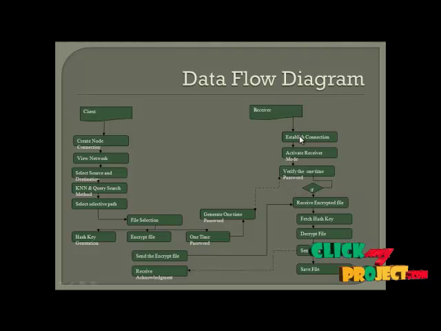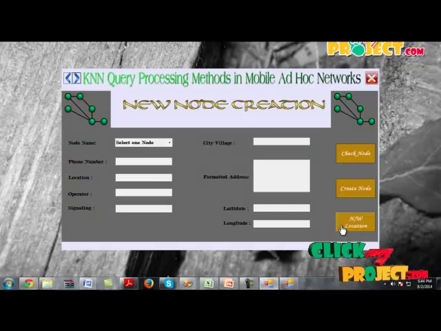On the receiver side, you should open the connection and activate the receiver mode. Then you can fetch the one-time password and verify it. After verifying it, you can check the condition and receive the next item. After the one-time password, the encrypted file will be sent to the receiver, and he will fetch the hash key according to the one-time password and decrypt the file. Then an acknowledgement will be sent to the client side that the file has been received, and he can choose whether or not to save the file. See the demo of the project.